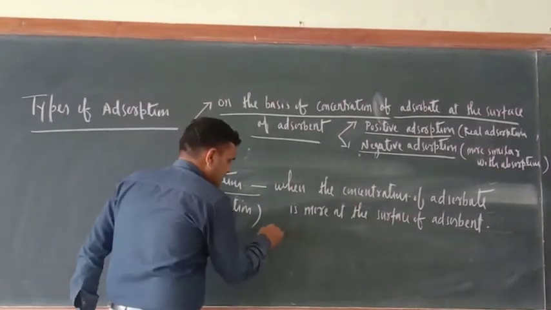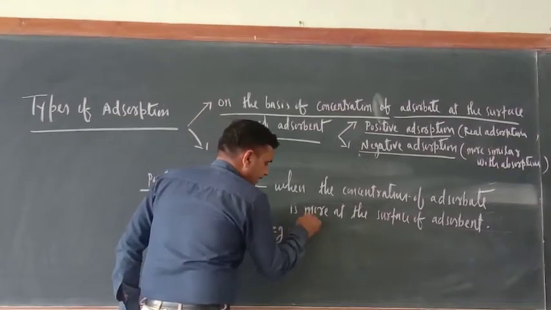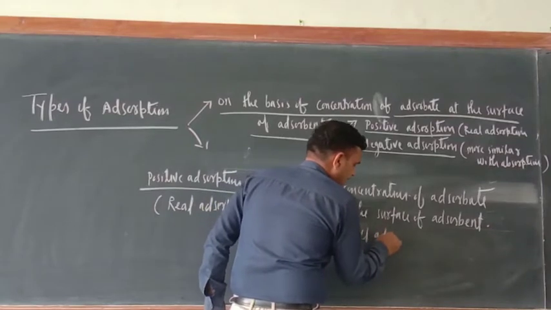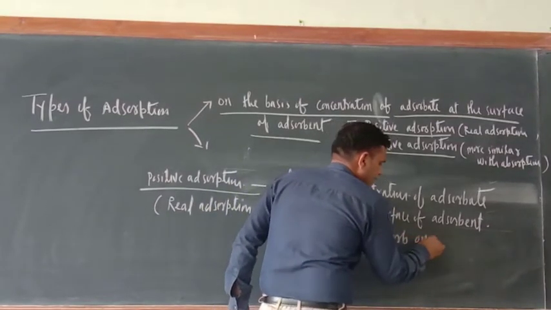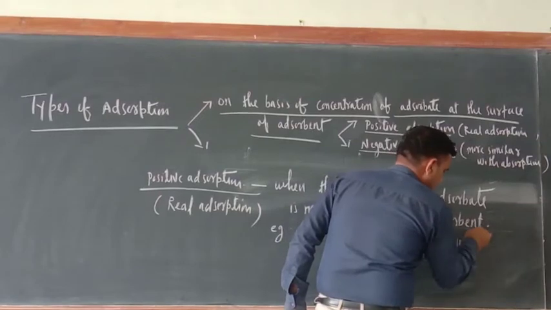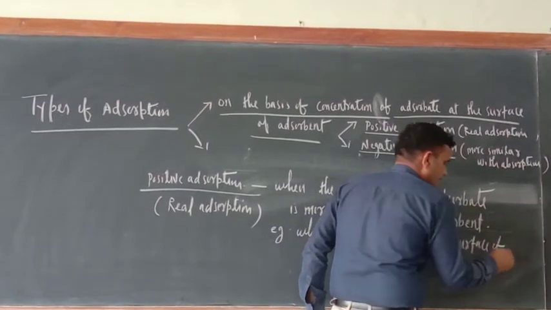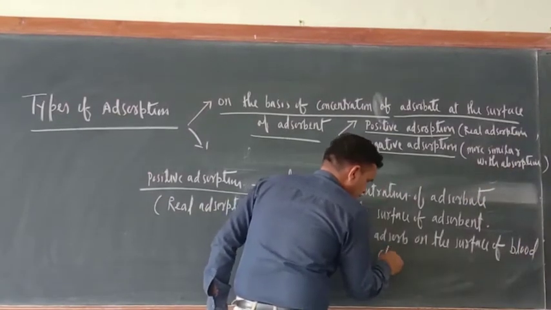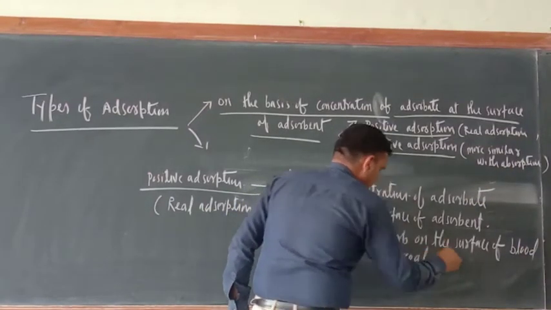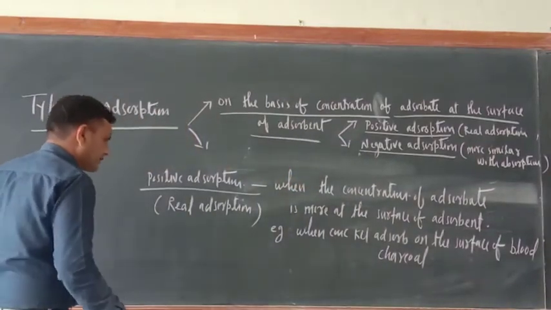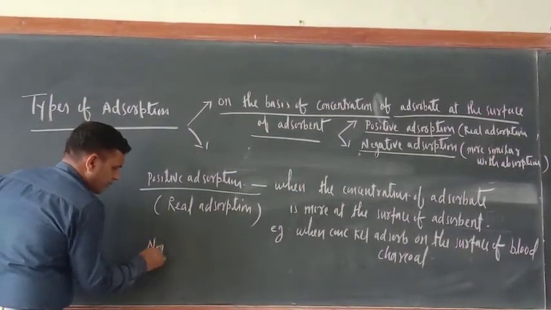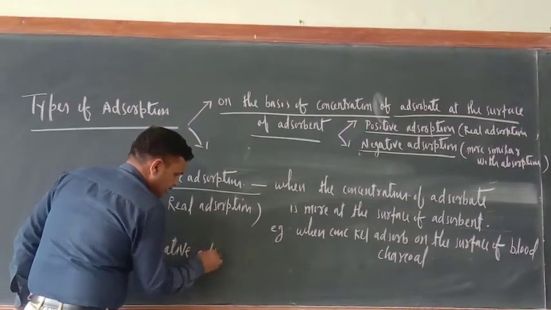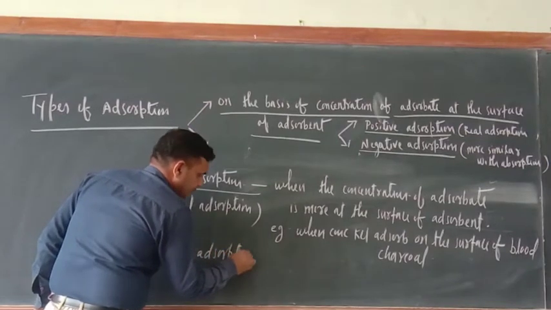Now what is the example of this one? The example is when concentrated KCl is adsorbed on the surface of bone charcoal. Okay. Now what about negative adsorption? Negative adsorption is just the opposite of this one. You may get confused also, so just try to understand.